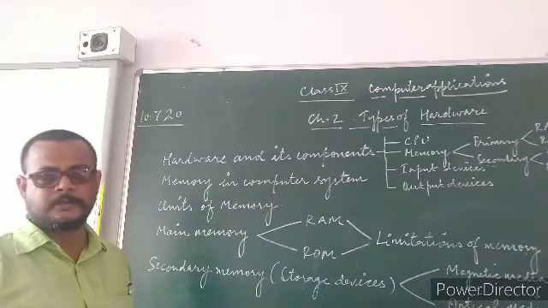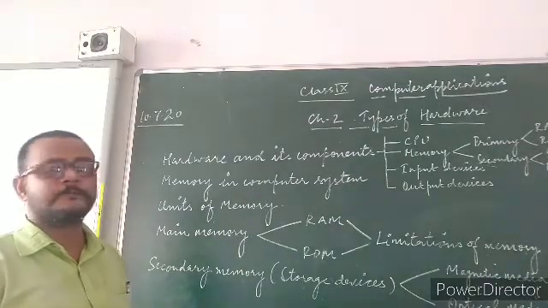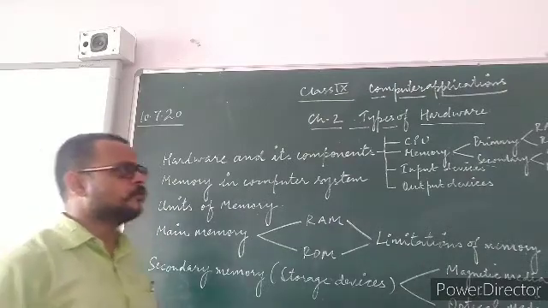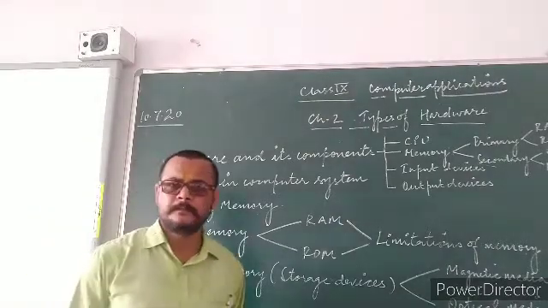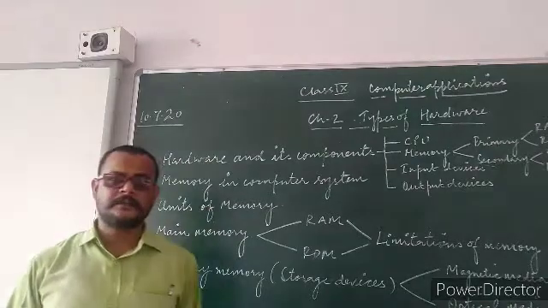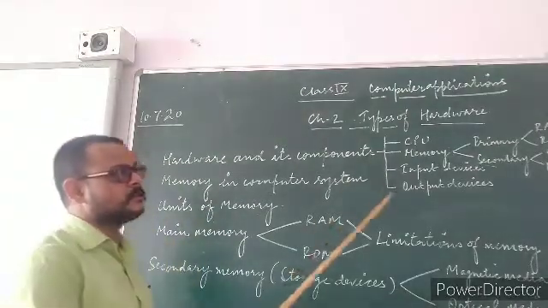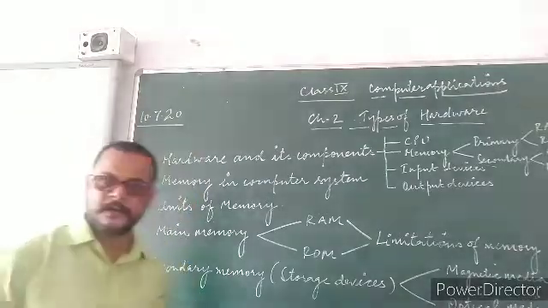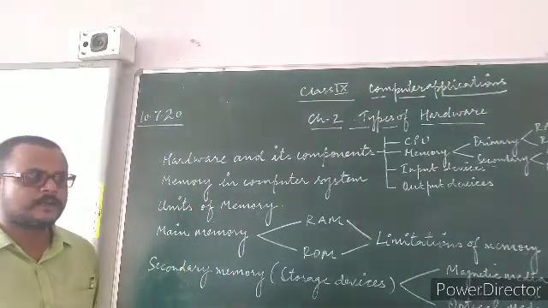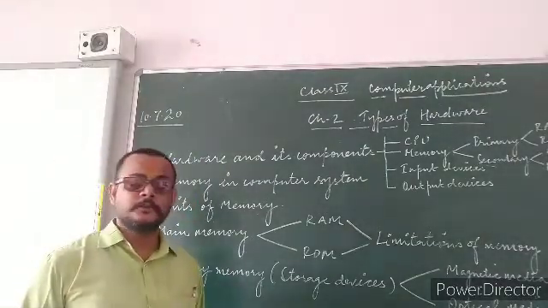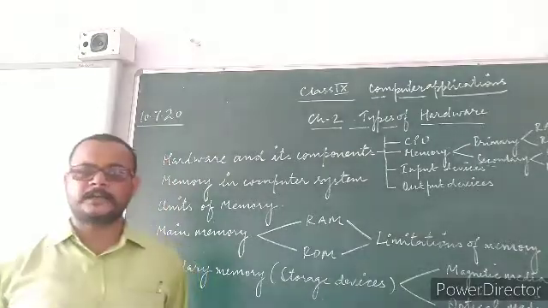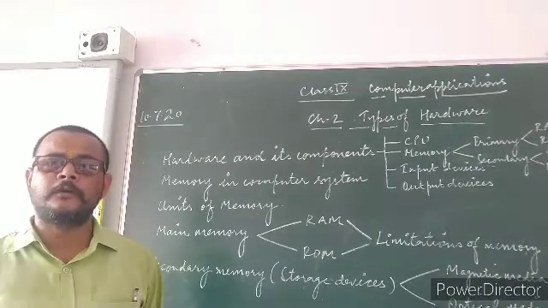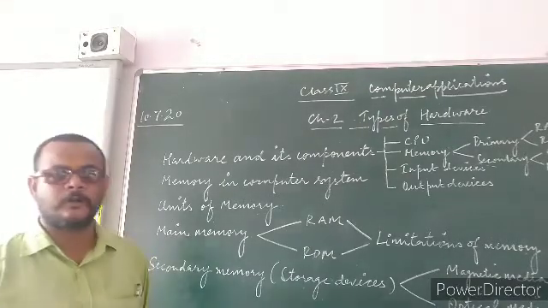The memory of a computer is divided into two categories: primary memory and secondary memory. Primary memory consists of RAM and ROM. The use of RAM and ROM I told you earlier. Again, RAM is used to hold the data temporarily in the computer system during the processing of data.